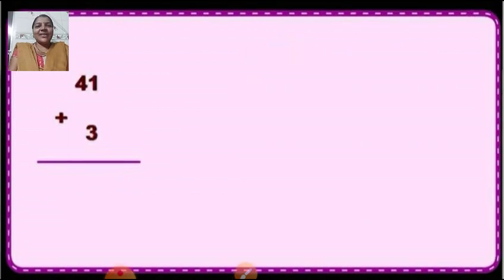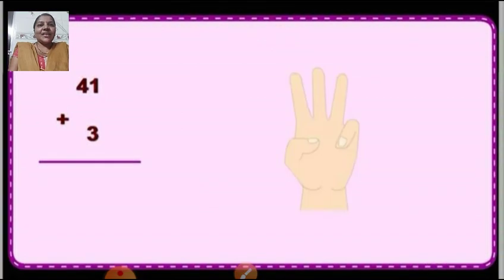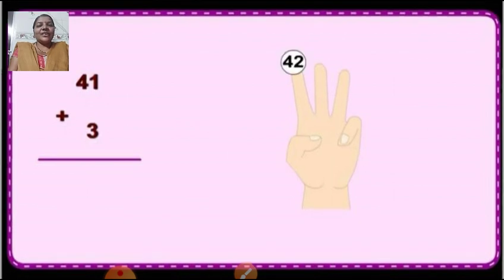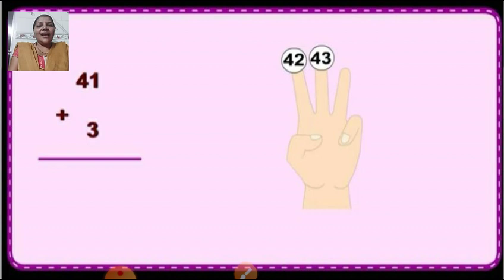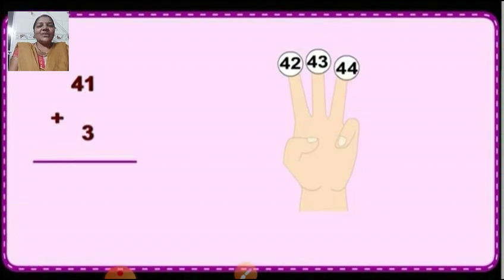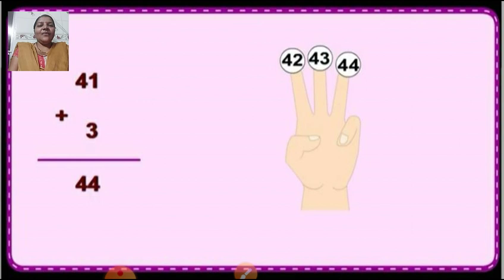Now we are going to see one more example. See here. Yes, what is written here? 41 plus 3. Okay. Now you all can count forward using your fingers. So 41 plus 3. Here we can see 3 fingers. Which number comes after 41? 42, 43 and 44. So here is our answer 44. 41 plus 3 equals 44.